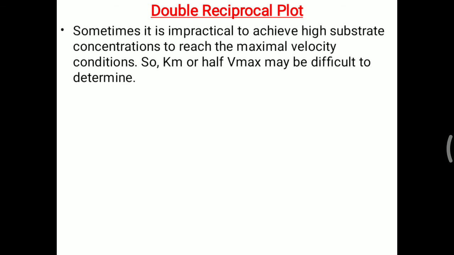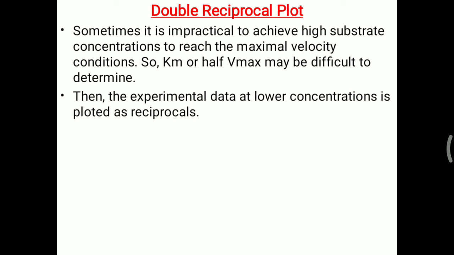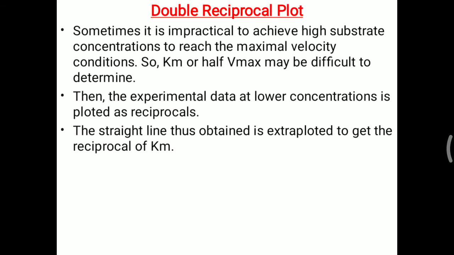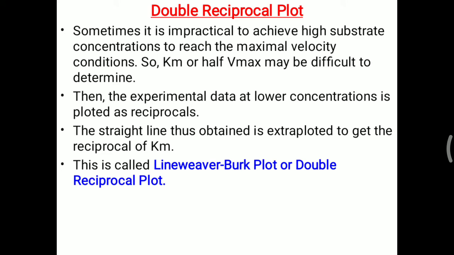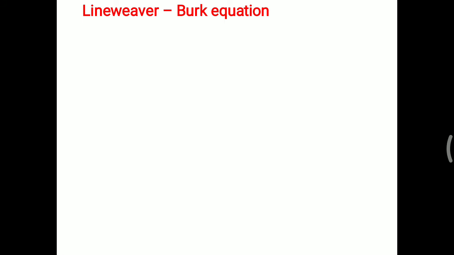Now, this plot that we make with the help of substrate concentration is sometimes impractical, because it is not always possible to achieve a high substrate concentration to reach the maximum velocity condition. So Km, the Michaelis constant or half maximal velocity, may be difficult to determine for that enzyme activity. Then the experimental data at lower concentrations is plotted as a reciprocal. The straight line thus obtained is extrapolated to get the reciprocal of Km, and this is called the Lineweaver-Burk plot or the double reciprocal plot. Let us understand this.